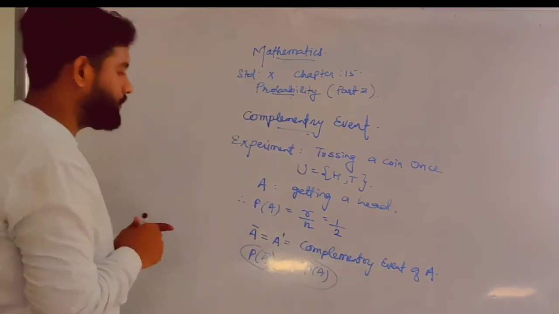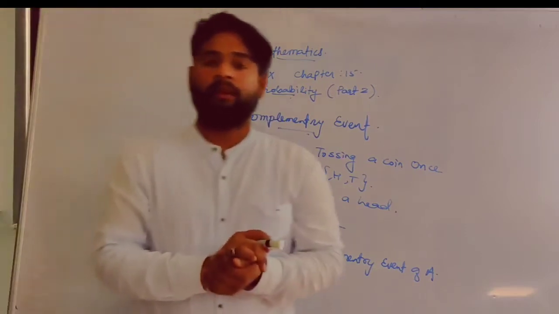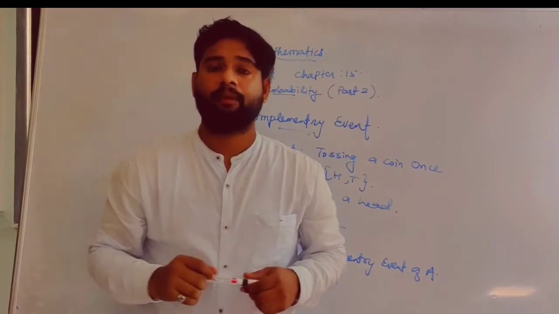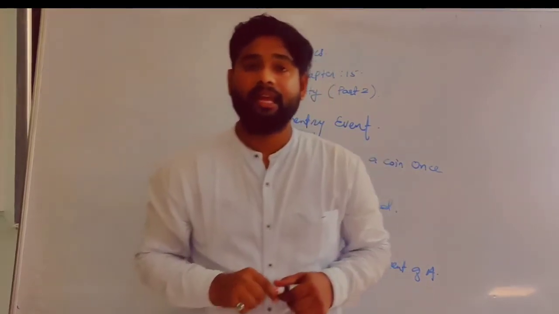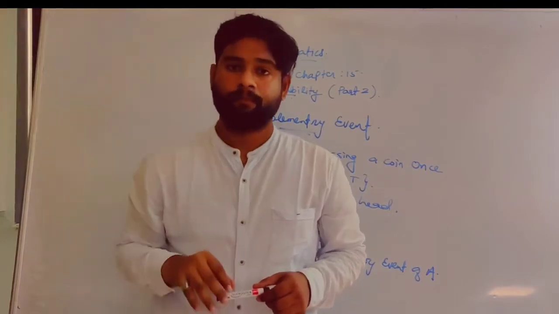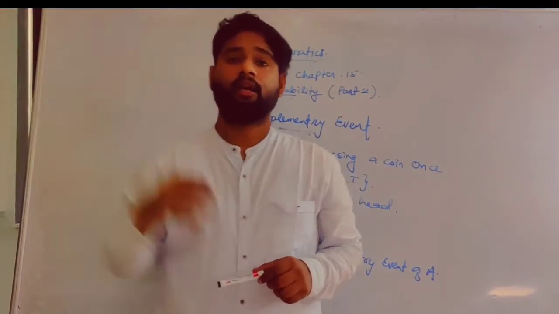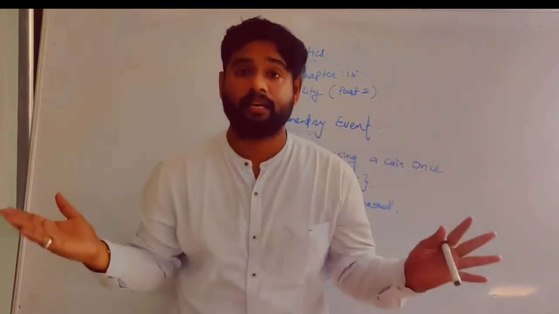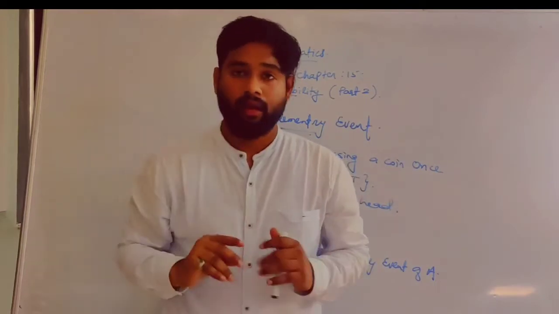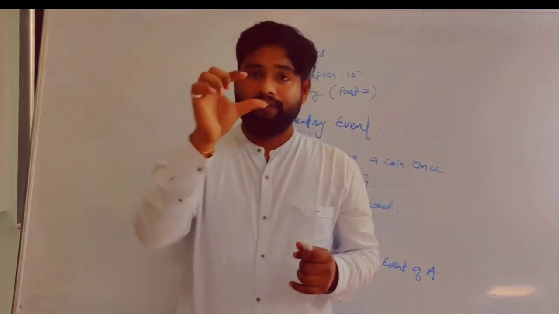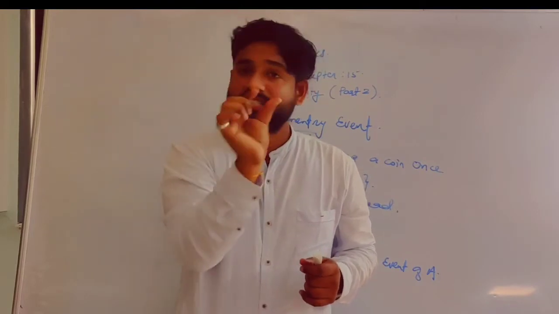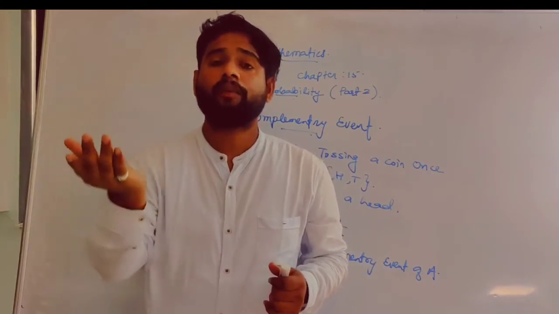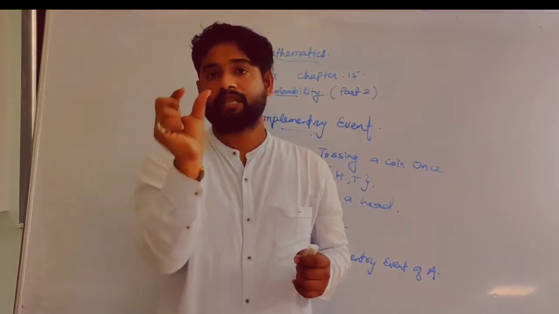Now I can explain it with one more example. In the very first lecture, I gave you the example: what is the probability that the sun rises in the east? So the probability of the sun rising in the east direction is 100%, and we treat 100% as 1. If the experiment is the rising of the sun in the east direction, what will be its complement? Complement means you have to simply put not.